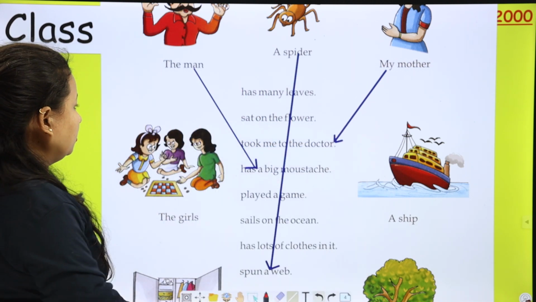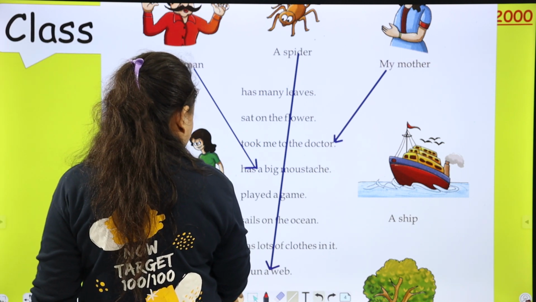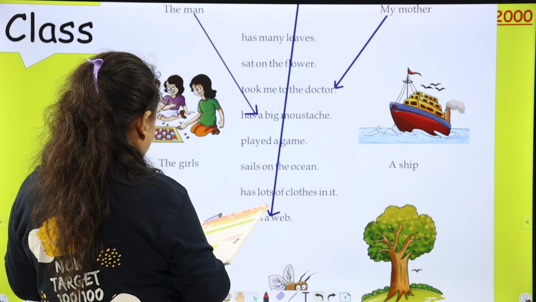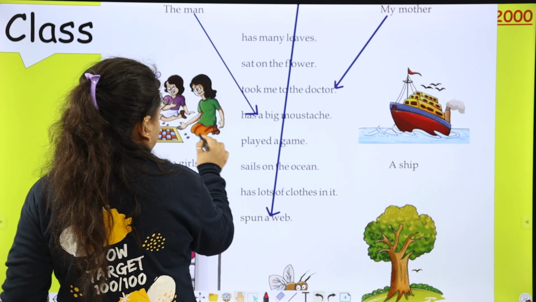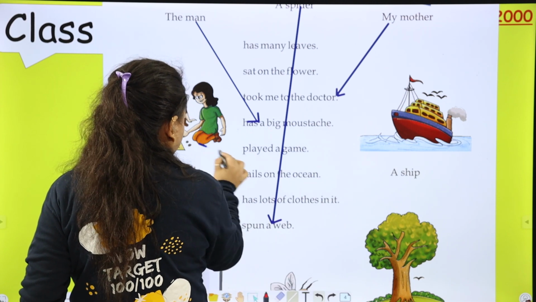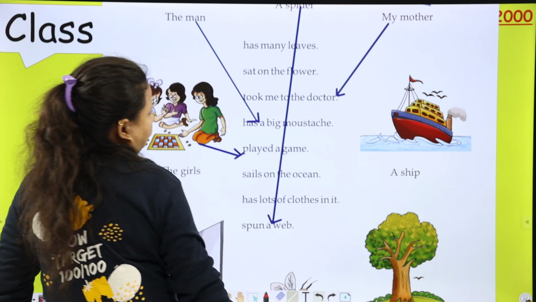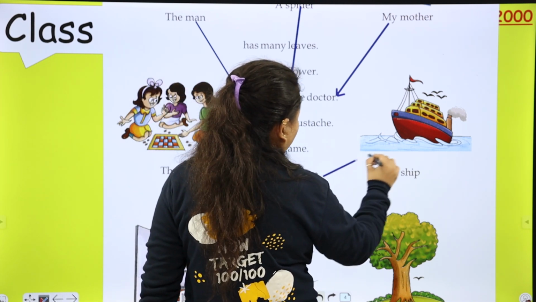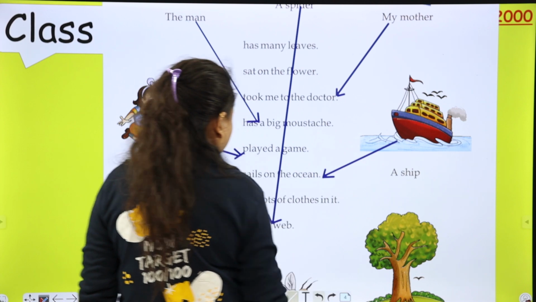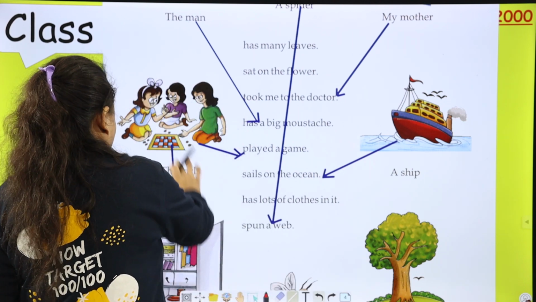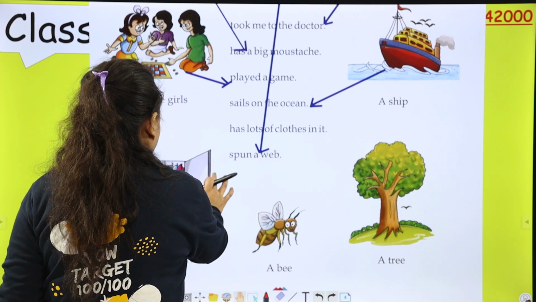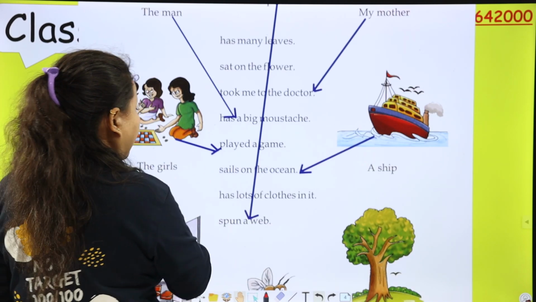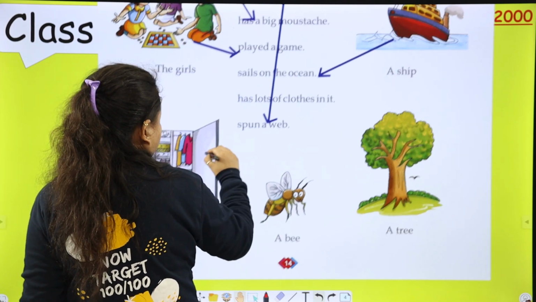The girls. So what are the girls doing? The girls played a game. A ship sails on the ocean. A cupboard has lots of clothes in it.